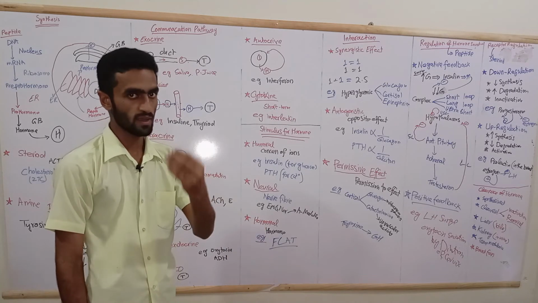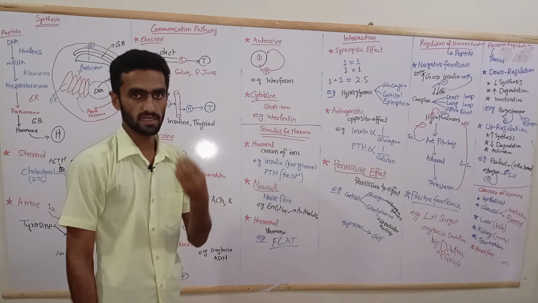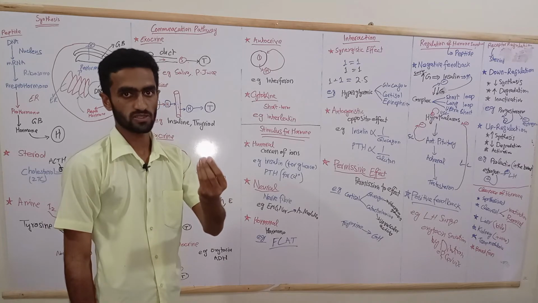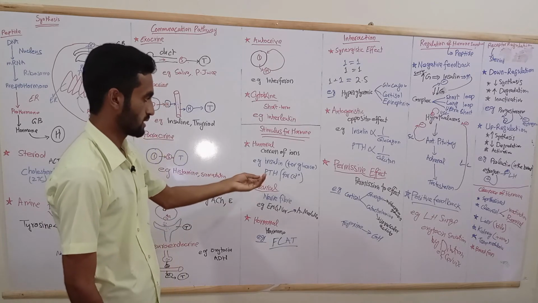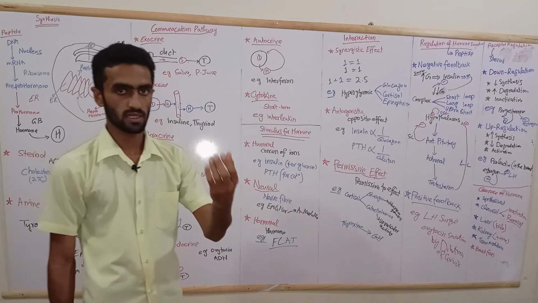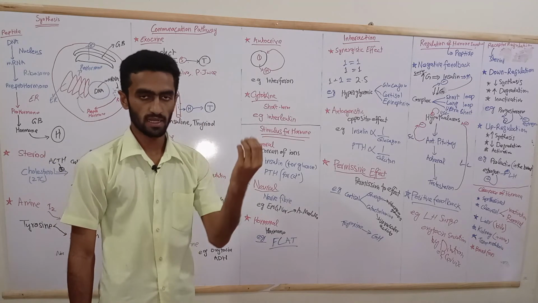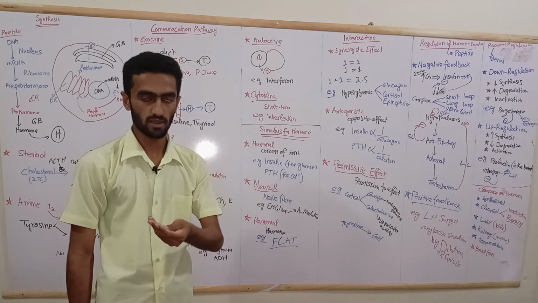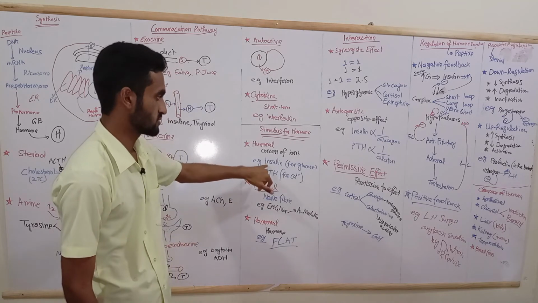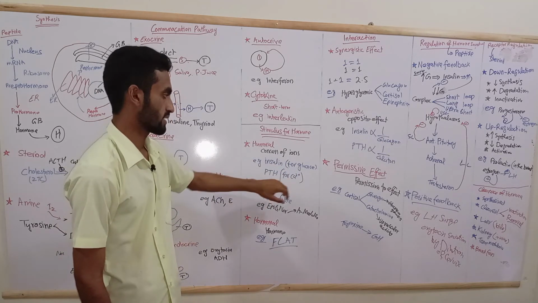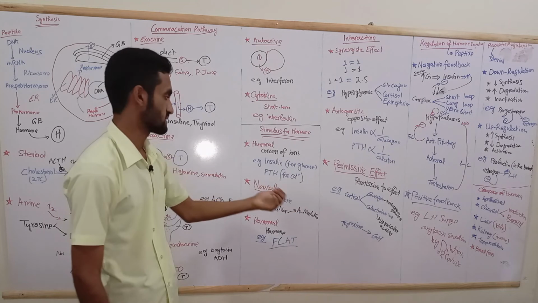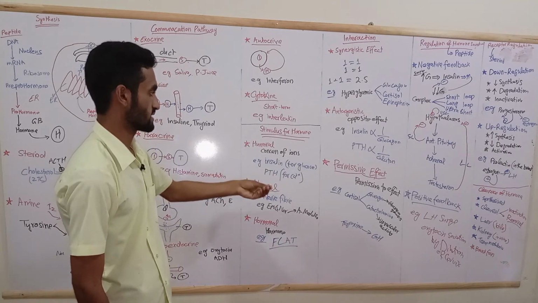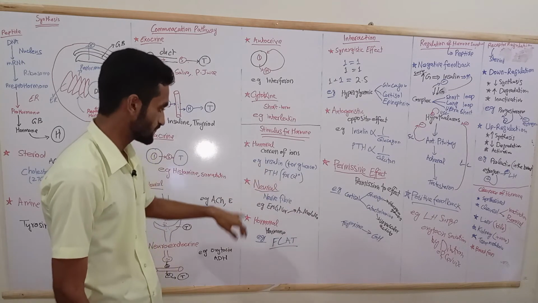For example, high glucose in blood is a stimulus for insulin secretion. Similarly, a low calcium level in the blood is a stimulus for secretion of parathormone.